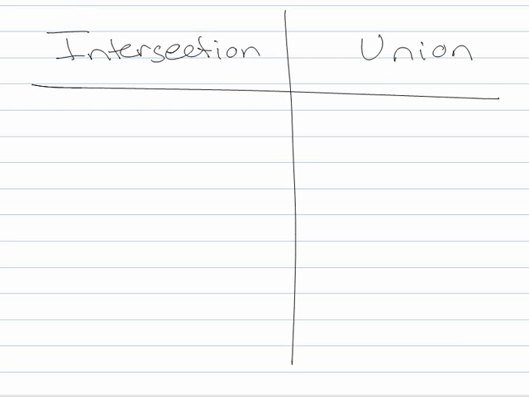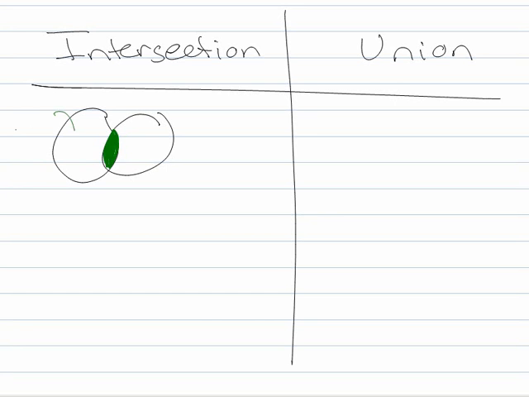Okay, so the next thing we're going to talk about is intersection and union and what these mean. Remember in these Venn diagrams, this is the intersection of those two.